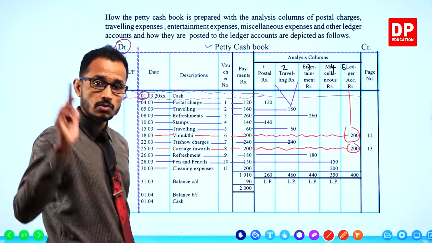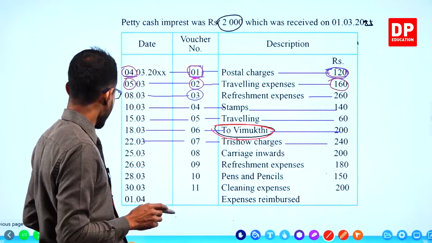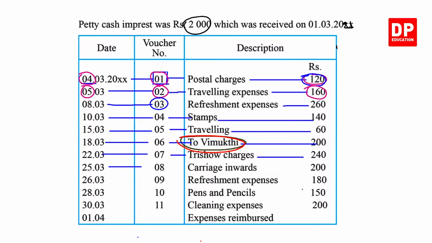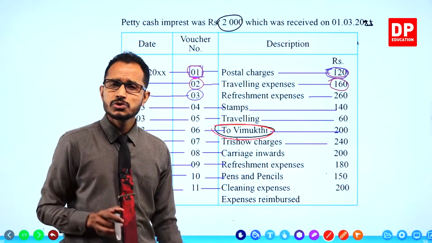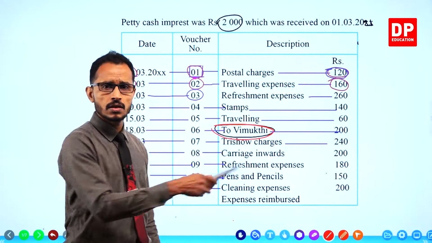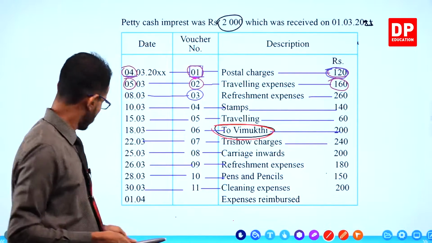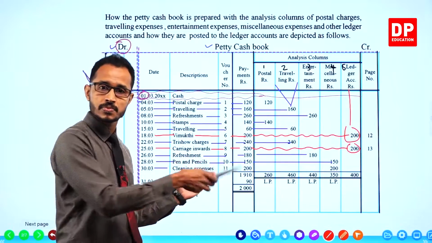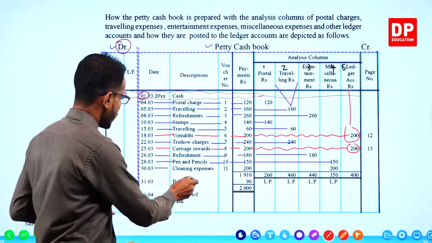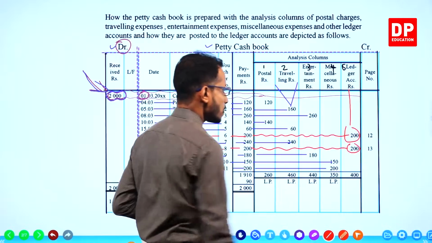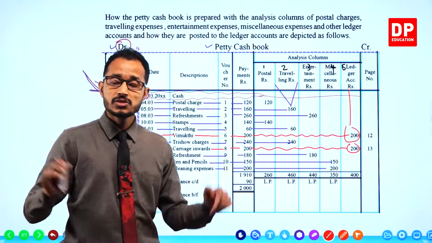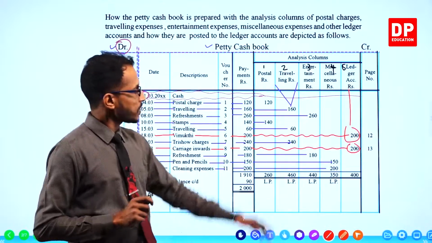Finally, there is another one. Yeah. We recorded carriage inwards. We recorded refreshment expenses and pens and pencils. Finally, cleaning expenses, 200. To which column should you think cleaning expenses should go? Oh, the petty cash book. Cleaning expenses has been entered to the miscellaneous column because there is no separate cleaning expenses column.